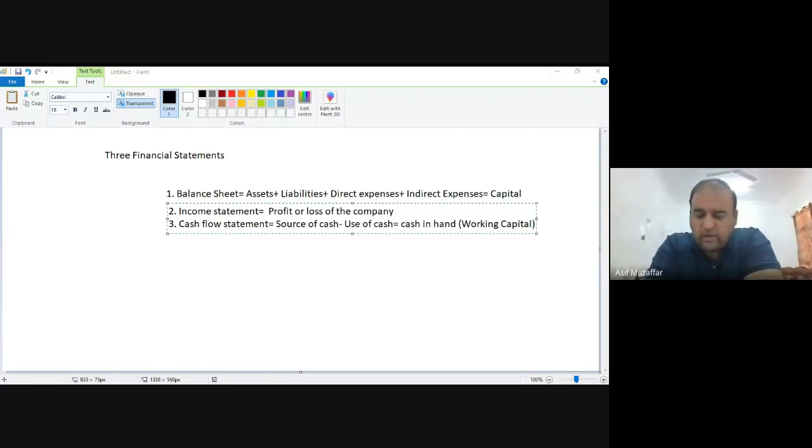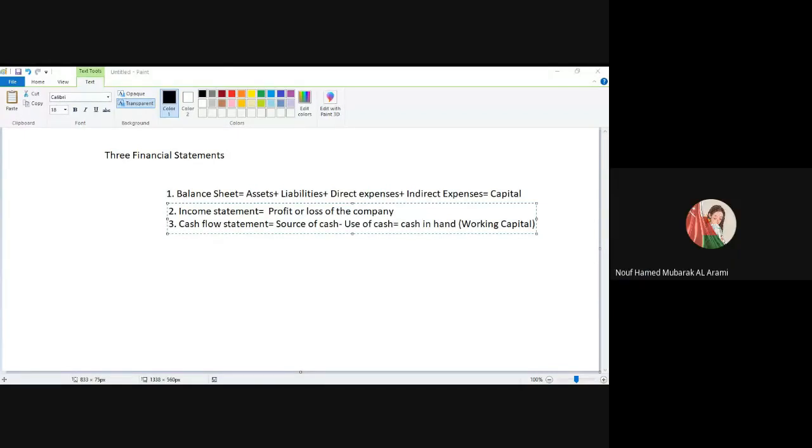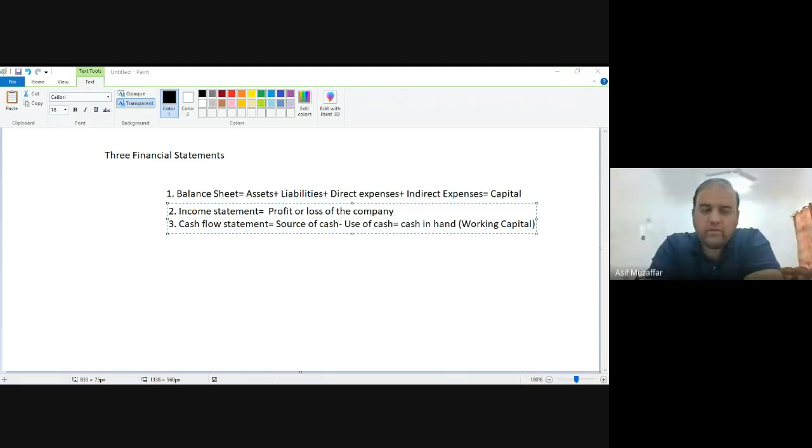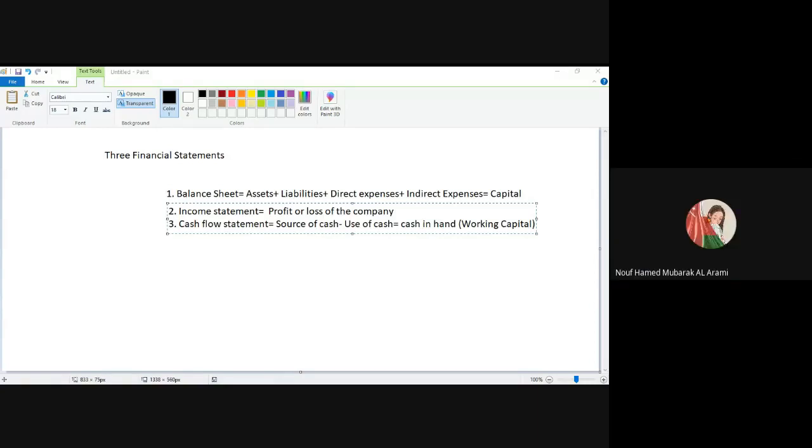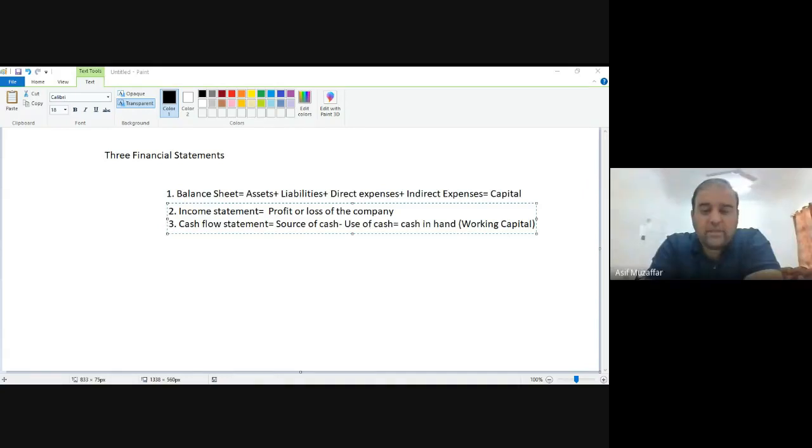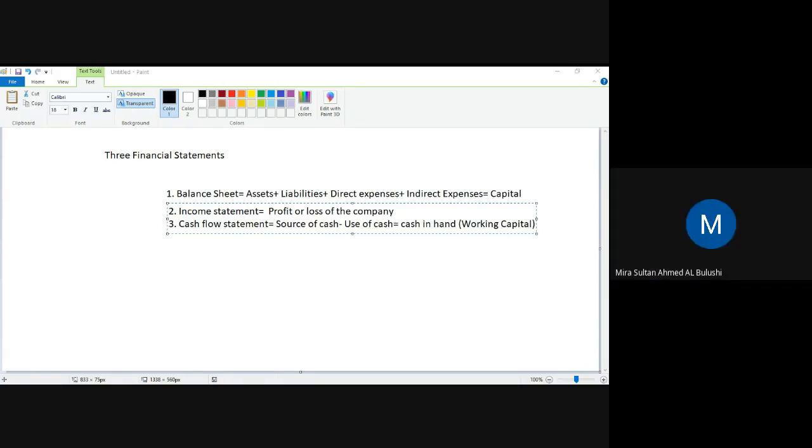Okay. I want to see the loan of Apple company. So I went to the website of Apple company and I see their financial statements. Which statement I should see and tell me what is a loan? Loan is a liability. Good. Loan is a liability. And which statement I should see? Cash flow statement.